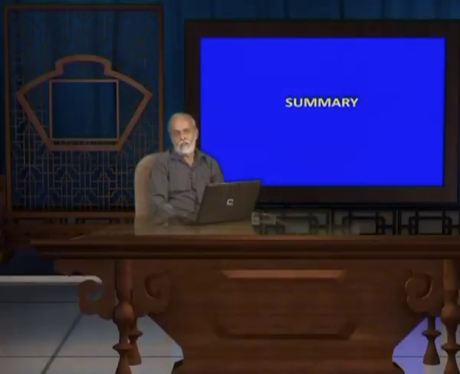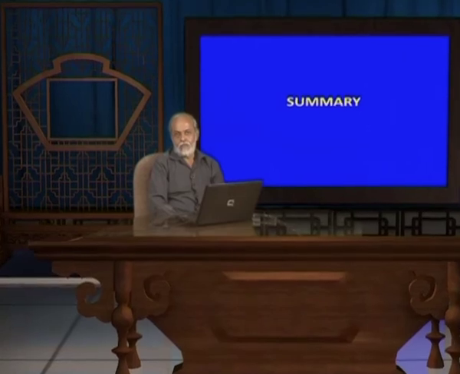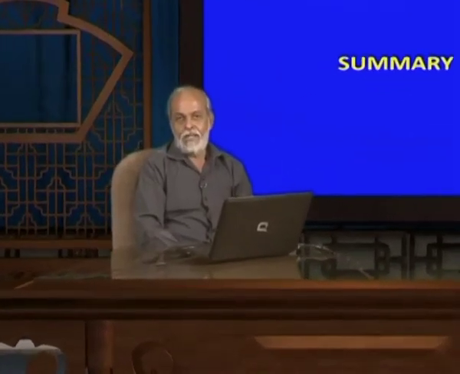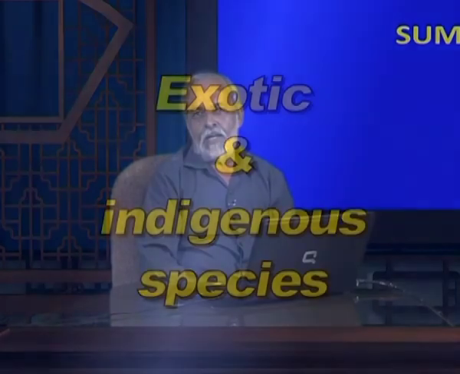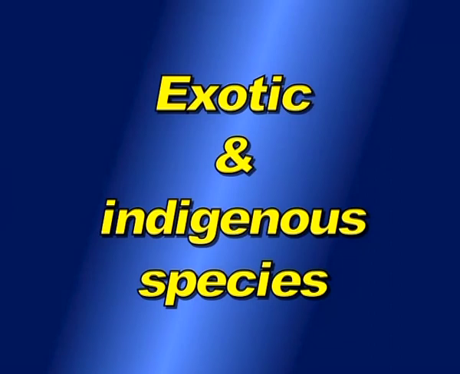Today we have studied the classification of crops and the importance of classification. I have mentioned why classification is essential: proper classification enables proper management and arrangement of the crops. We classified them into exotic and indigenous species, according to uses, agronomical practices, and types such as pulses and cereals.